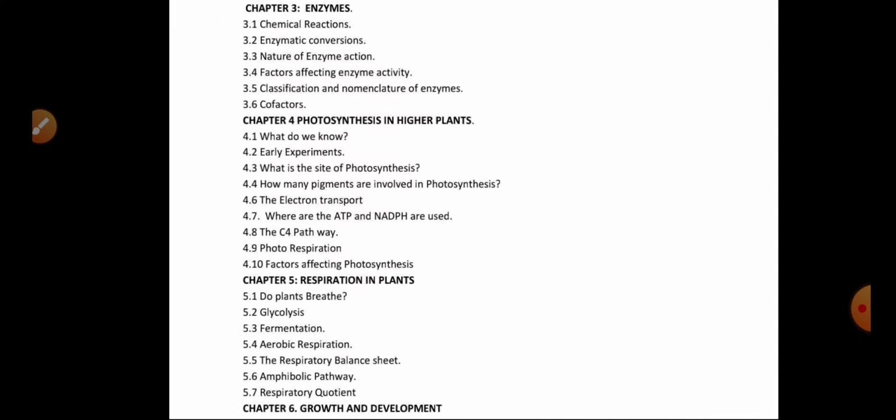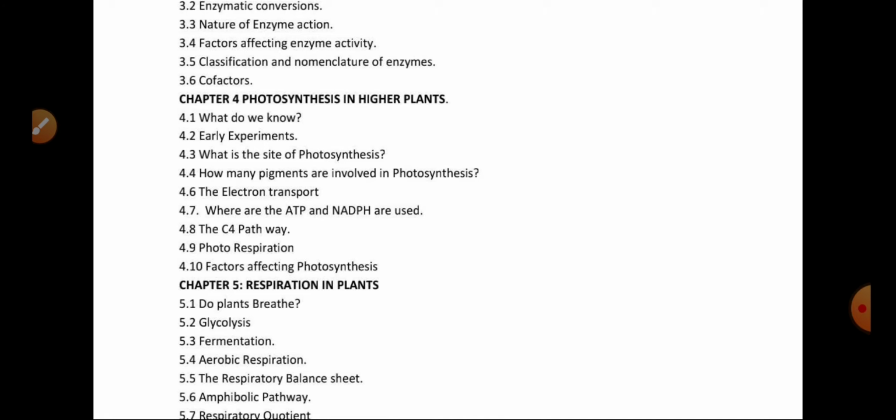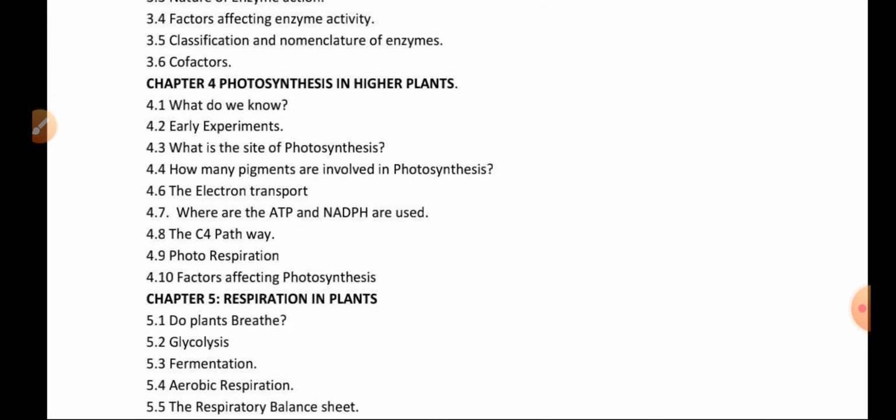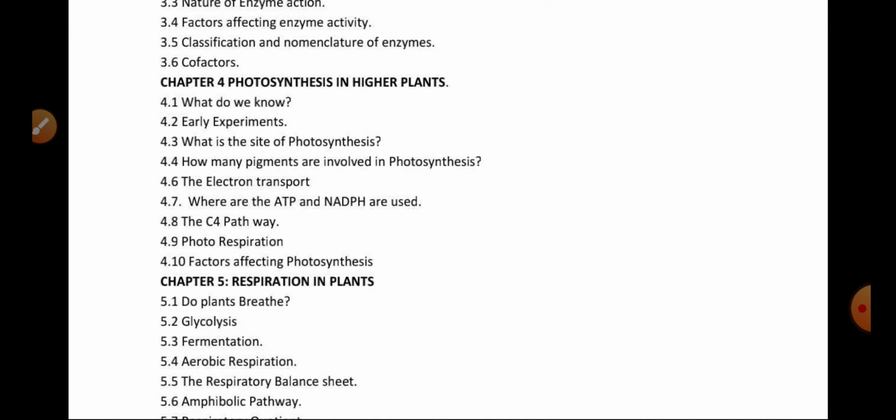Whereas chapter 4 is photosynthesis in higher plants. Here we have 4.1, 4.2, 4.3, 4.4, 4.5, 4.6, 7, 8, 9, 10. So in chapter 4, photosynthesis in higher plants, we have 10 topics in total.